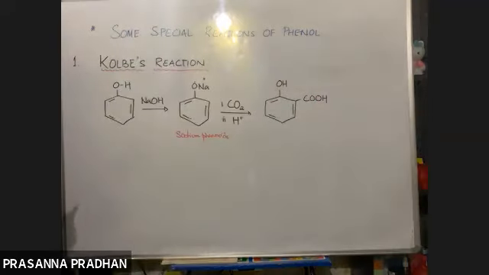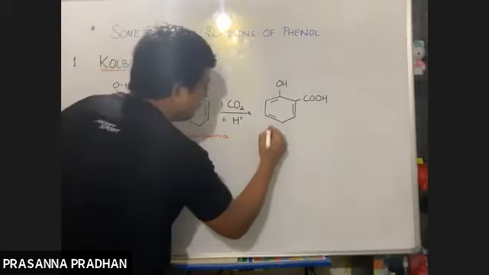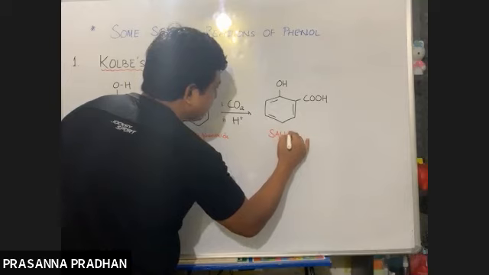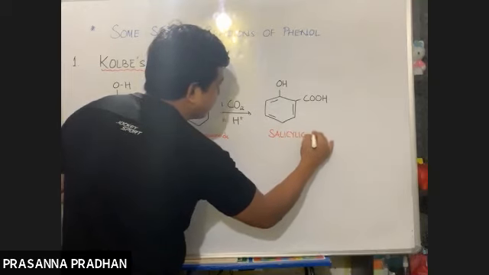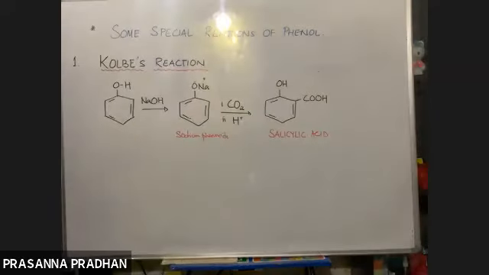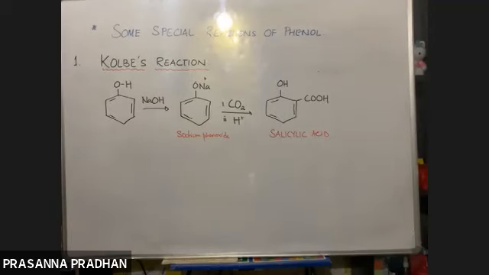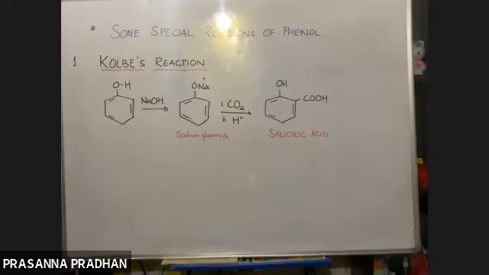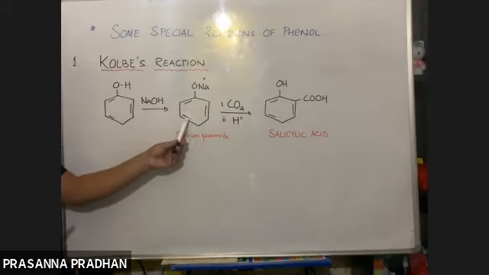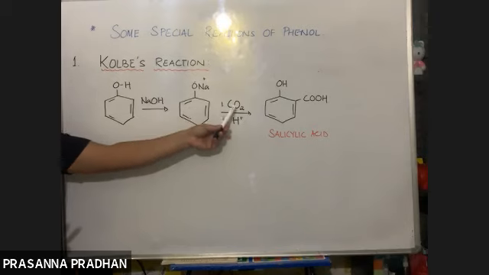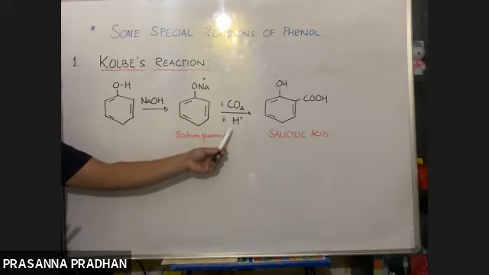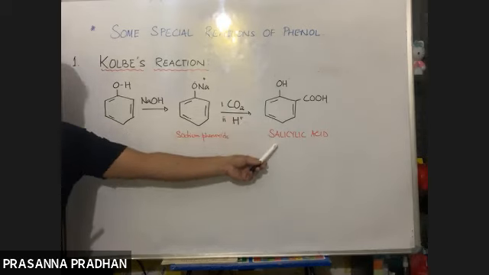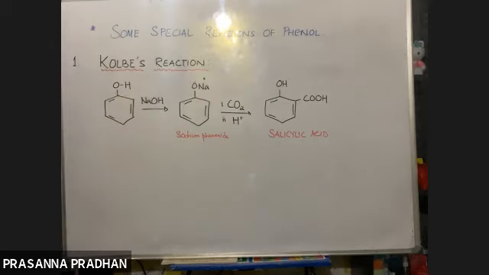2-hydroxybenzoic acid, and this compound is a very important compound. It is known as salicylic acid. Don't log off, this topic is going to be really important. So what is formed here? Salicylic acid is formed when the sodium salt of phenol reacts with carbon dioxide followed by acidification, and the reaction is known as the Kolbe reaction.